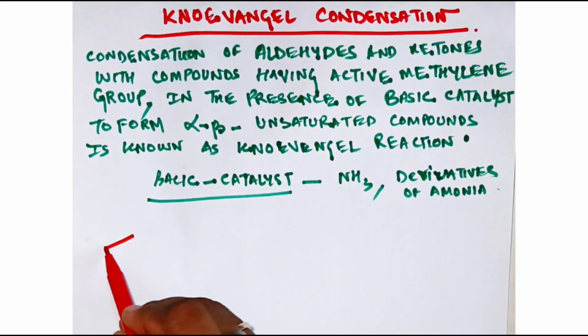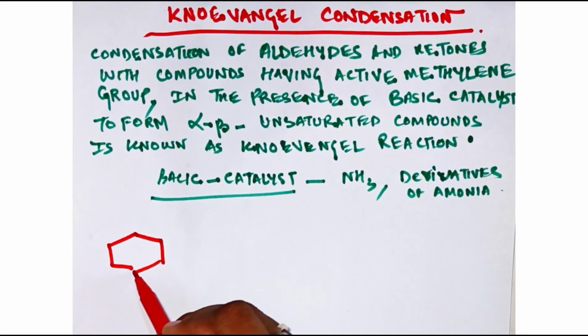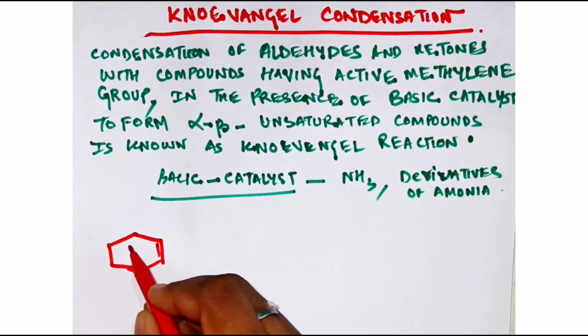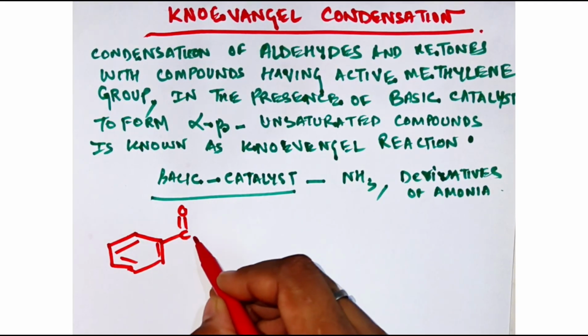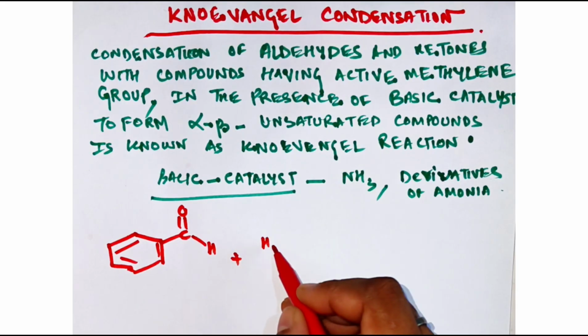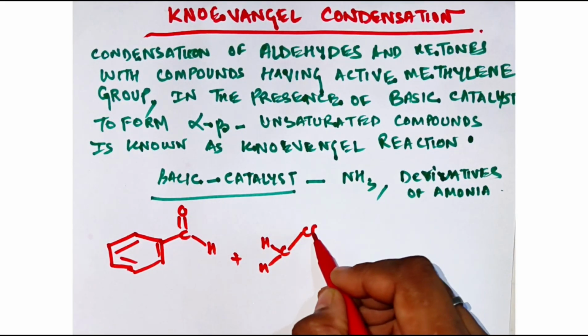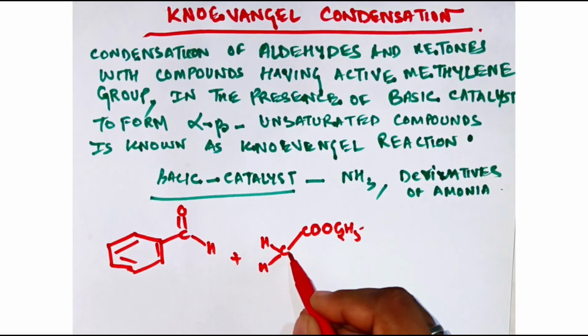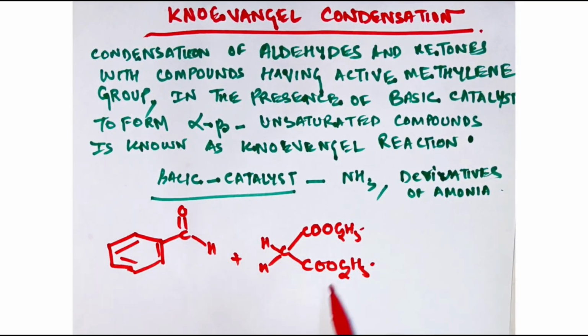Let me give an example. See here, suppose this is an aldehyde, and you have CH2(COOC2H5)2. This compound is called an active methylene compound. Why? Because it has very acidic hydrogen. This hydrogen is very acidic because these oxygens are very electronegative and pull the electrons, so this carbon is very reactive, and this hydrogen usually wants to go out very easily.